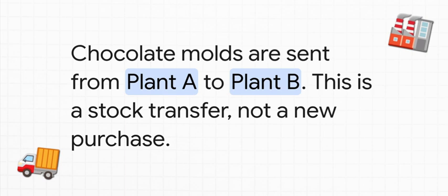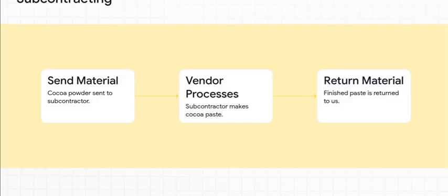Simple and efficient. Subcontracting is another one of those really smart plays. So imagine we have all this raw cocoa powder, but to get it super fine, you need this one crazy expensive machine that we just don't have.